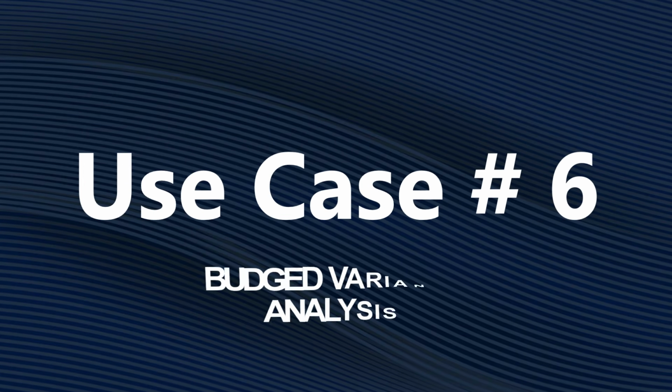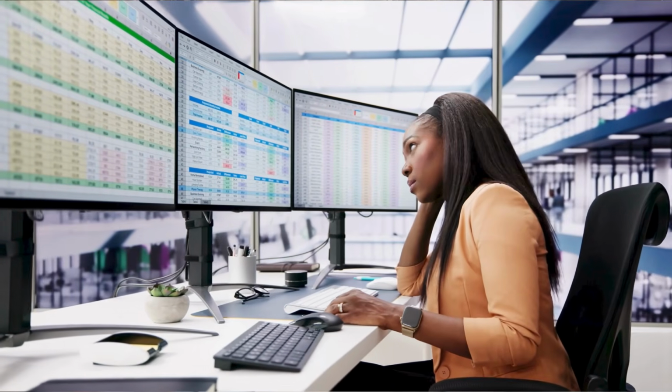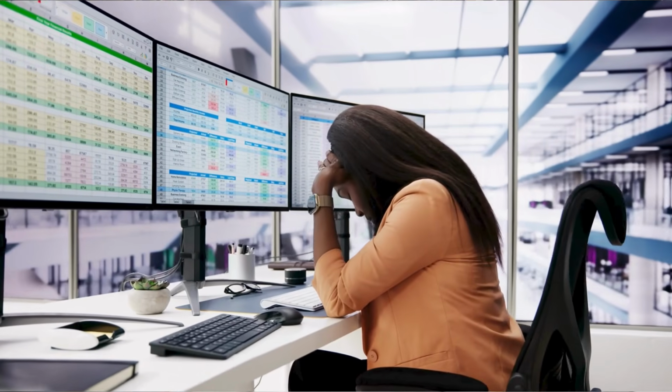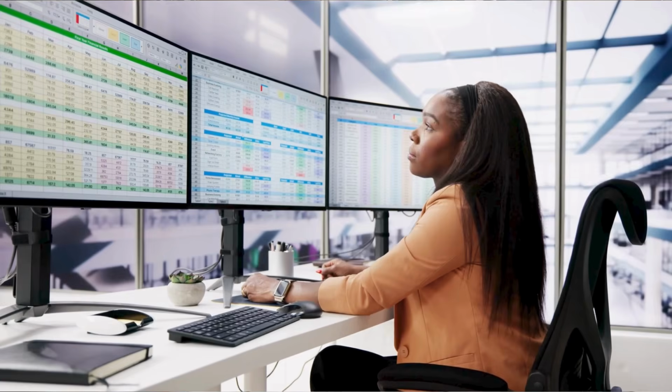Next use case is budget variance analysis. Budget variance analysis is the worst part of your job. Finding root causes, explaining variances, creating action plans, it takes forever and you're always worried you're missing something important. We will use our data from the first case.